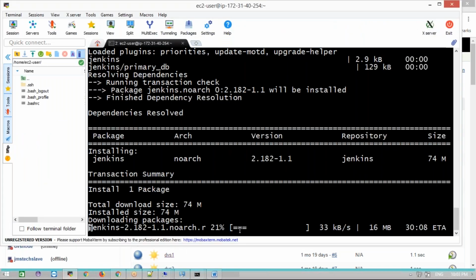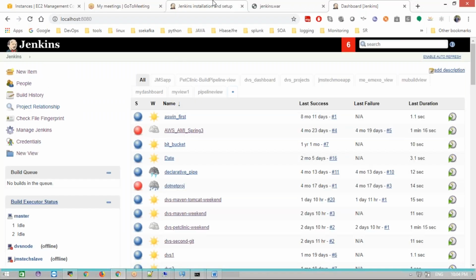Okay, it is 20% done. This time it's going very fast. I think some of that browser is... one second, it's done. Maybe that browser is taking too much spare time.